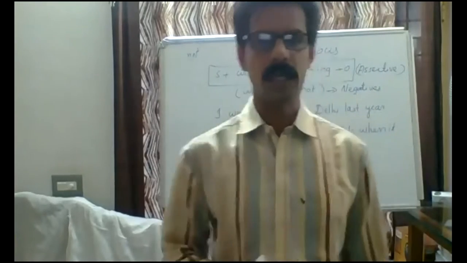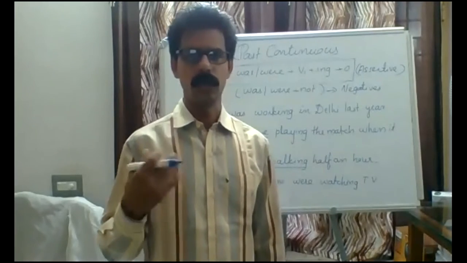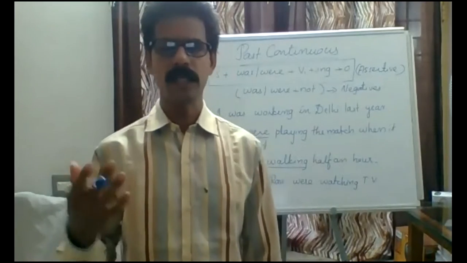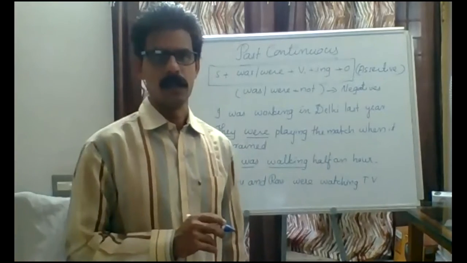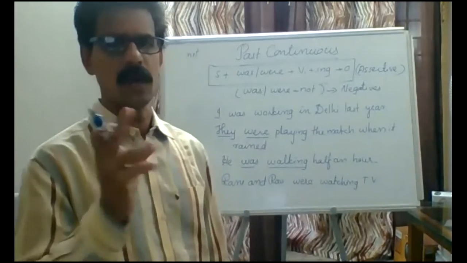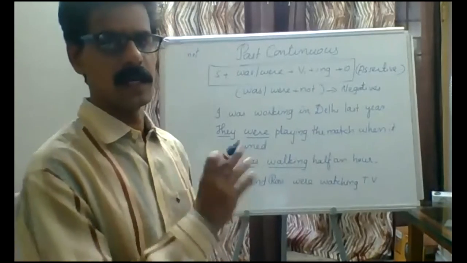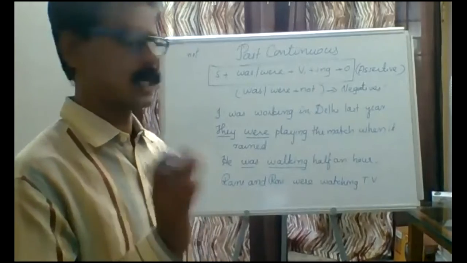So we must concentrate on the accumulation of main verbs. Number of new verbs you have to gather. Then only spoken as well as written English will become possible and easier. So gather a collection of new verbs, V1, V2, V3 and the ing form. Forming the ing form is very easy. Yesterday I gave you the rules.